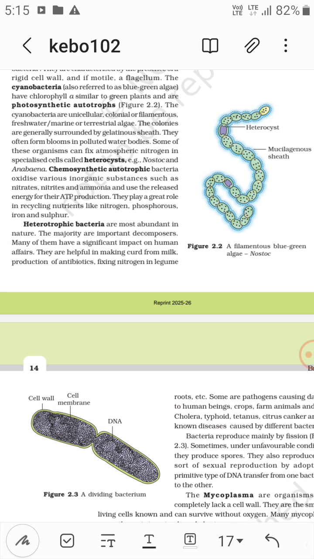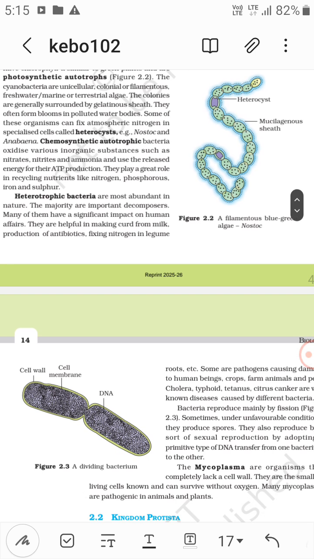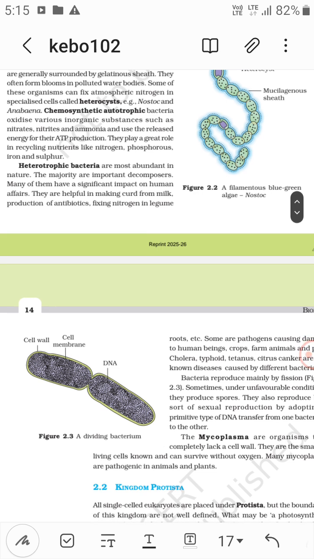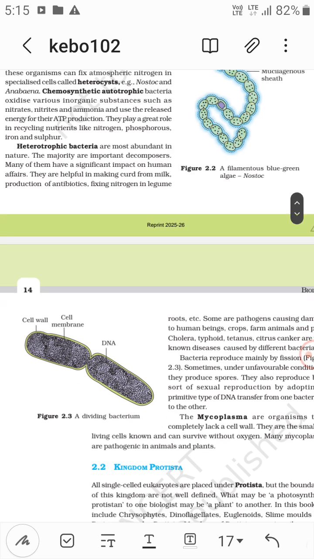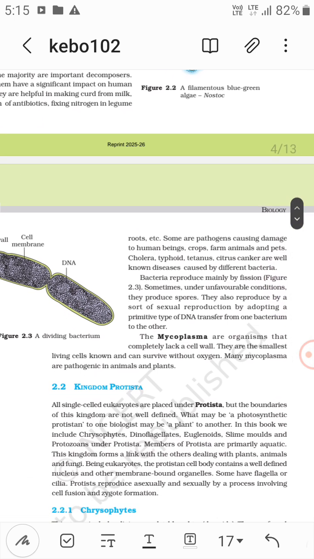Chemosynthetic autotrophic bacteria oxidize various inorganic substances such as nitrates, nitrites and ammonia, and use the released energy for their ATP production. So they play a great role in recycling nutrients like nitrogen, phosphorus, iron and sulfur. The heterotrophic bacteria are most abundant in nature. The majority are decomposers. Now these bacteria are helpful in making curd from milk, production of antibiotics, and fixing nitrogen in legume roots.